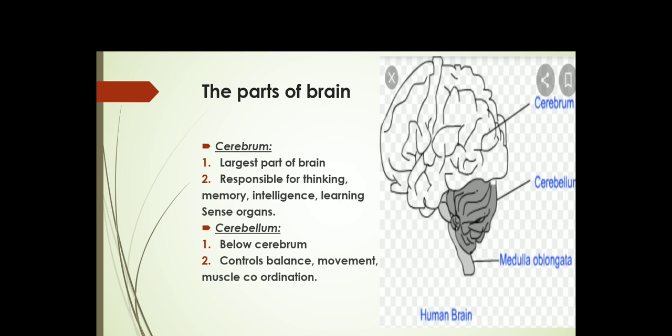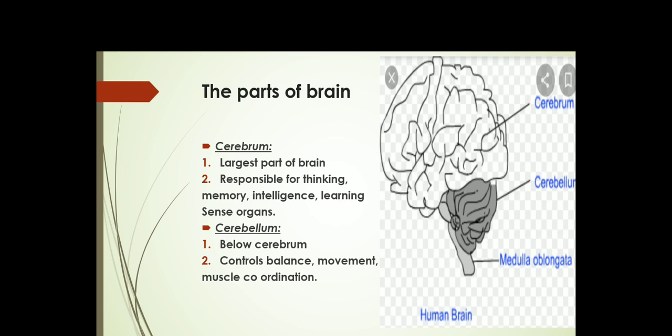Cerebrum is the largest part of the brain. It will help us to think, to remember, and to learn, and it will also help to control the functions of the sense organs. See, eyes, nose, tongue, ear, skin, they are the sense organs. Who will control them? Cerebrum will control them.